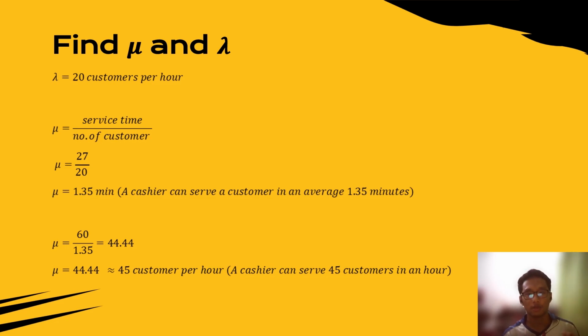So now we should find the number of customers that we serve per hour. Now take the previous answer, which is 1.35. Then we take the 60 divide by 1.35 minutes and we got 44.44 customers that we serve per hour. But this value is in the decimal, so we take the closest value to the decimal, which is 45.